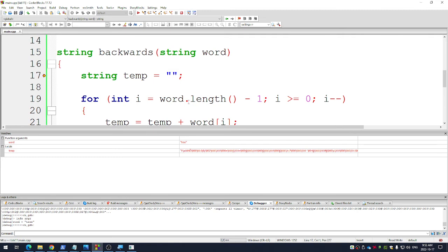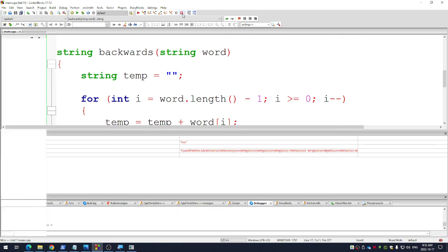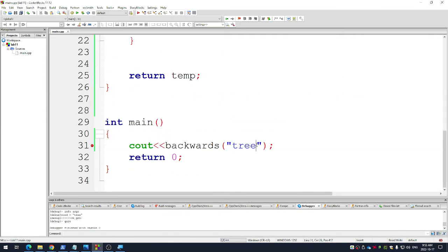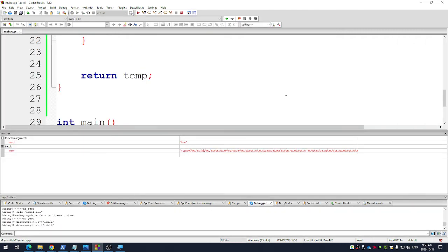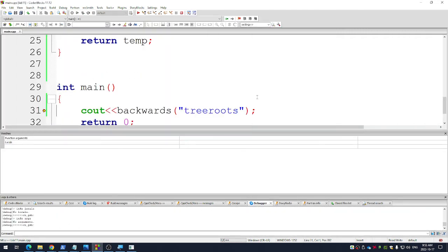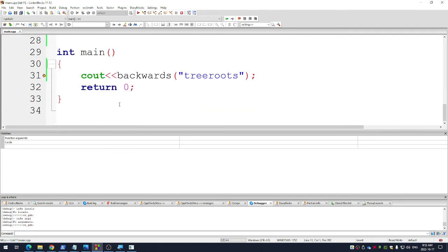Okay, let's pick a word other than tree. Let's pick something longer than 4 letters. Tree roots. Okay. Now I'm going to run it. My main only has 1 line of code. It's calling the command I just made called backwards with the word tree roots in it.